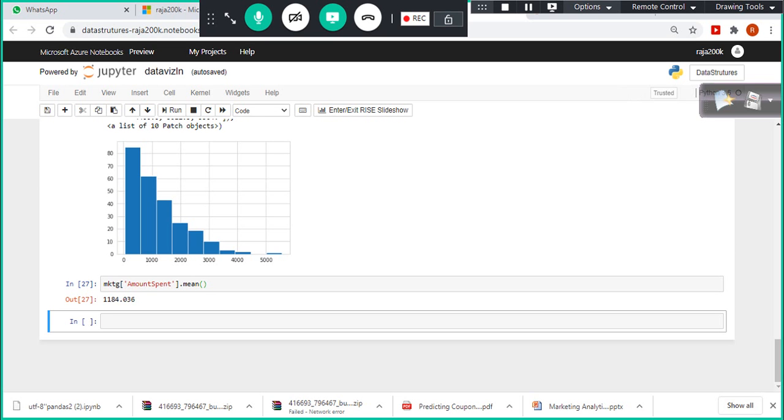The majority of the customers are spending between 0 and $1,000, or we can say 0 to $2,000, or 0 to 1,500. Majority of them are spending 0 to 1,500. The rest of them are not spending beyond 2,500.